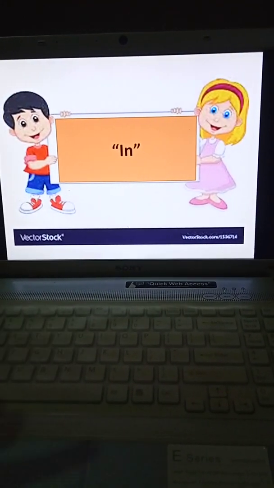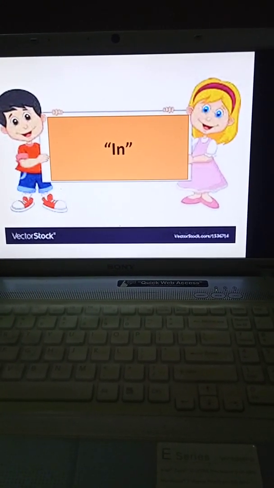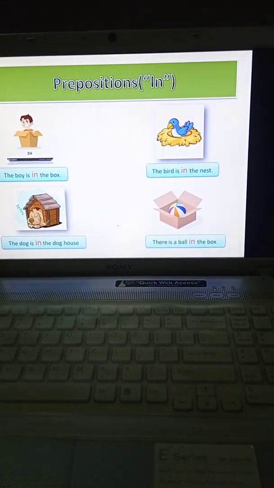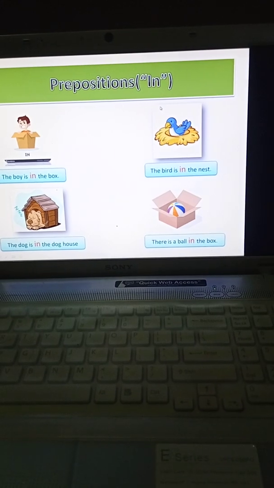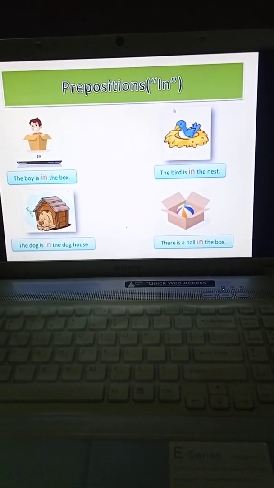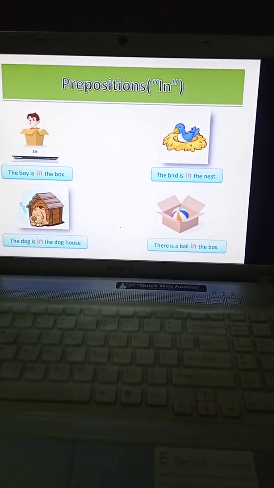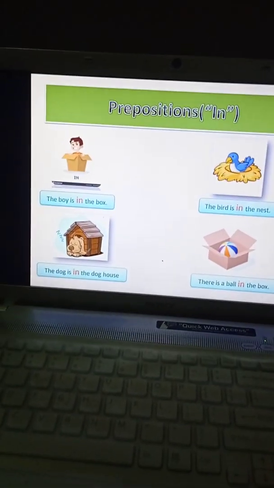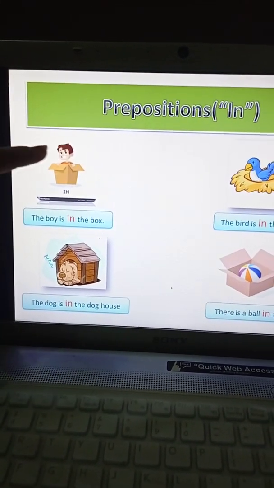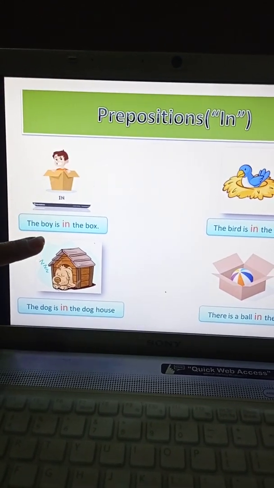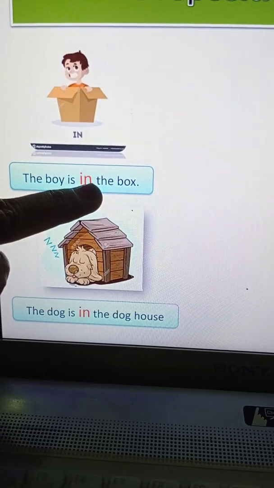We will work on the first preposition, children, and the first preposition is in. Now for the preposition in, children, look at these beautiful pictures. Now in this picture, are you able to see the boy here? Where is the boy, children? The boy is in the box.